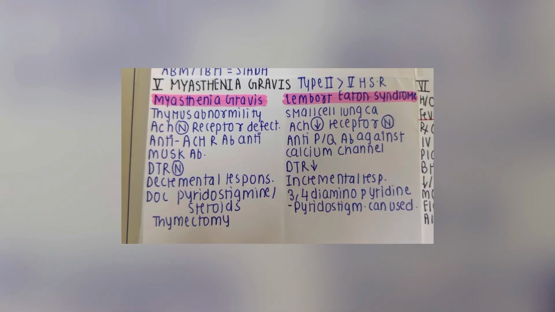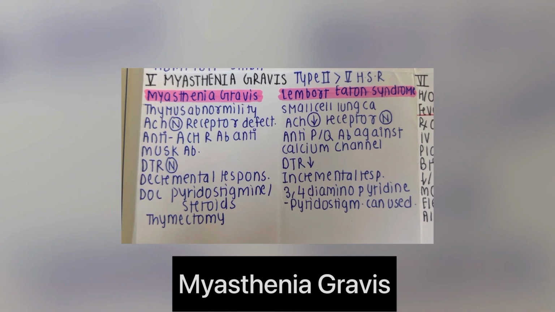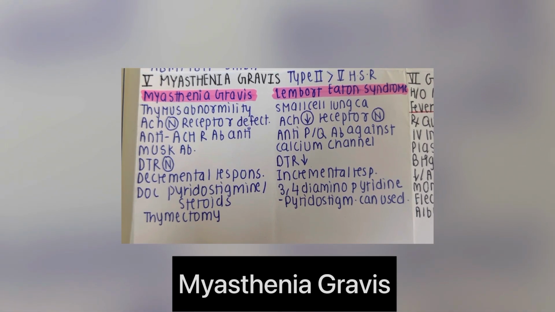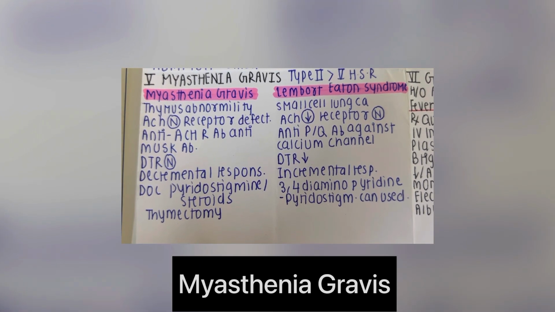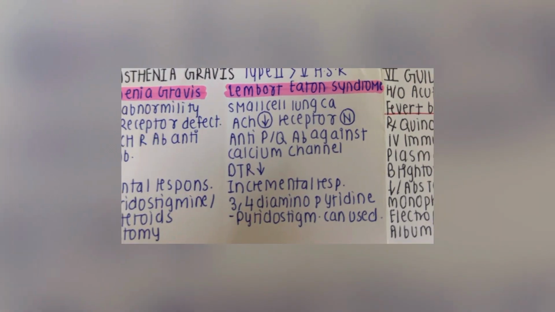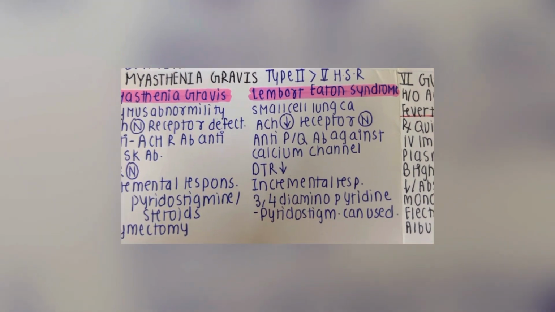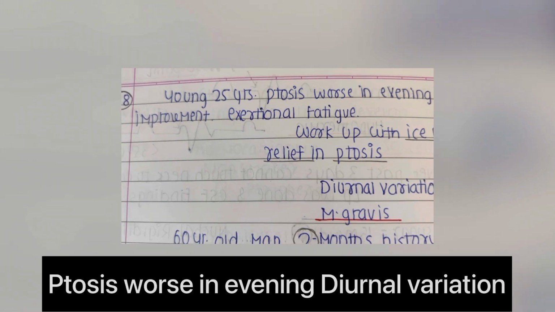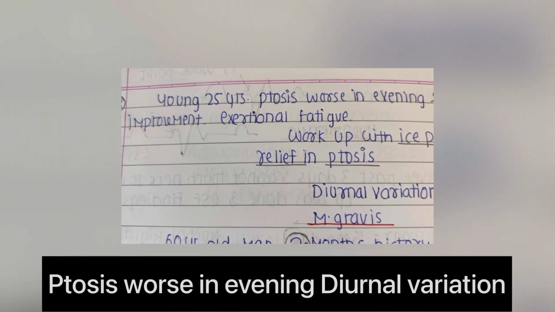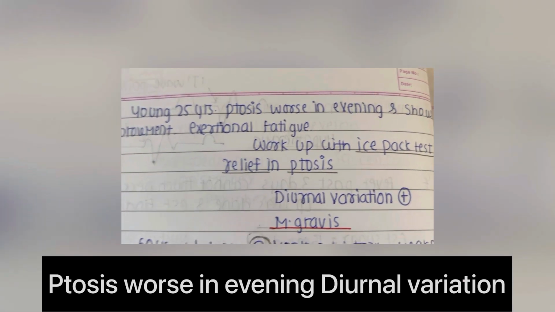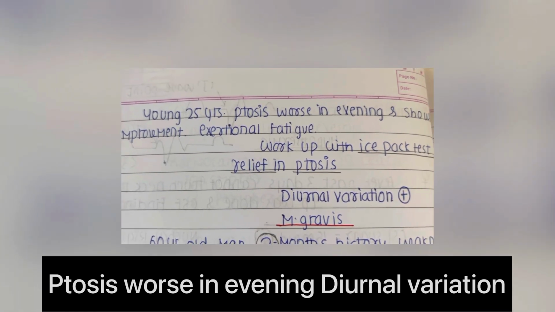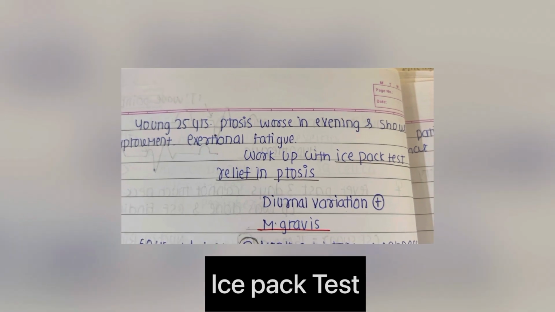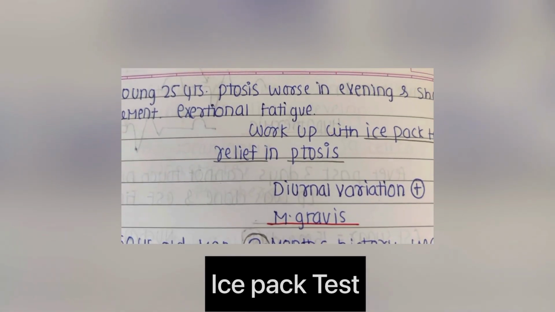Next one is myasthenia gravis, and you have to compare it with Lambert-Eaton syndrome. As myasthenia gravis is type 2 hypersensitivity, we can see a decremental response in myasthenia gravis as well as an incremental response in Lambert-Eaton syndrome. So what kind of question comes in the exam? They give the history of a patient presenting with ptosis that is worse in the evening and shows improvement, that is, diurnal variation is present, as well as a workup with the ice pack test. So yes, that is myasthenia gravis.